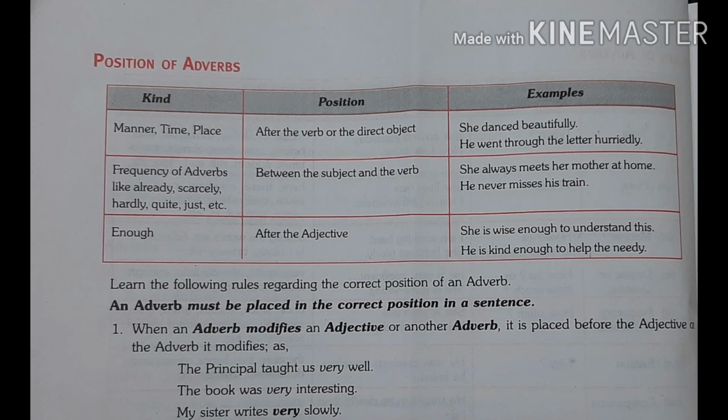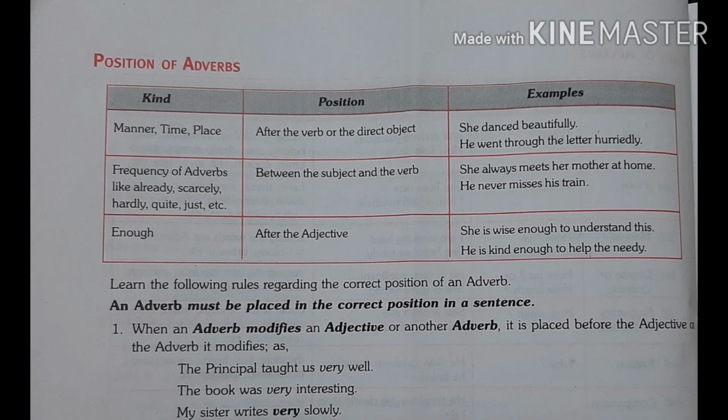For example, he went through the letter hurriedly. In this sentence, letter is an object and after that we use the adverb hurriedly.